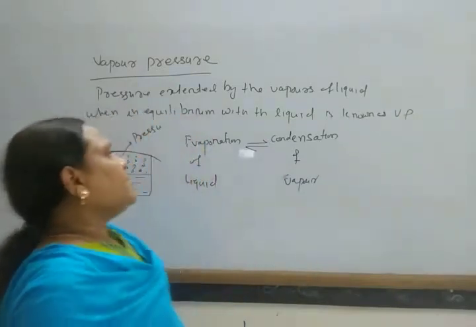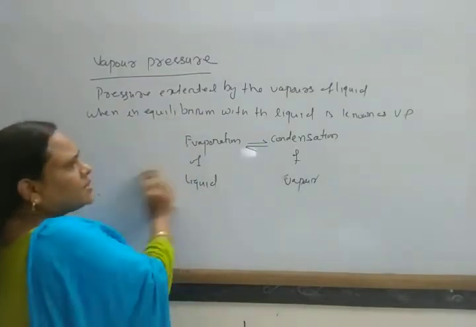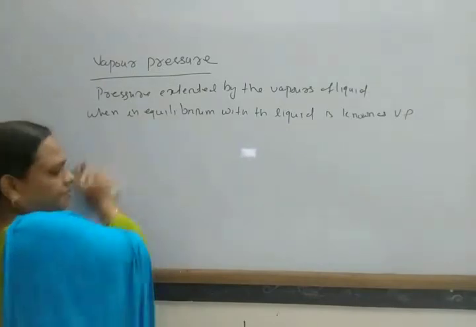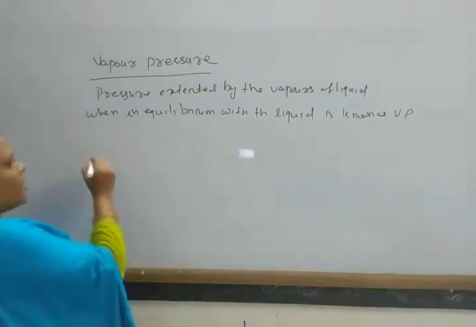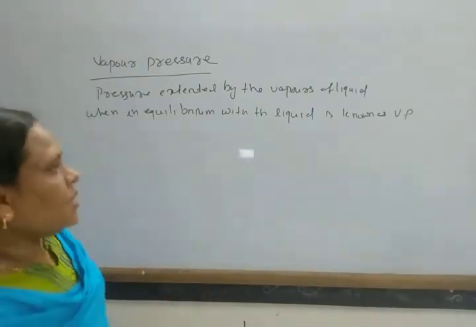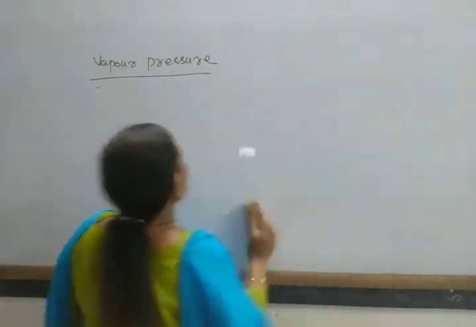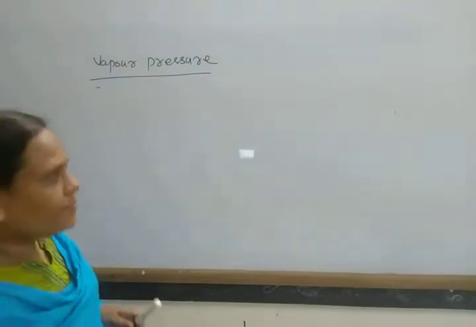Okay. So next, what are the factors on which this vapor pressure depends? Next, we come to factors affecting vapor pressure.